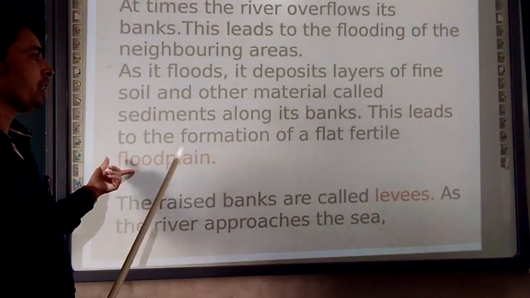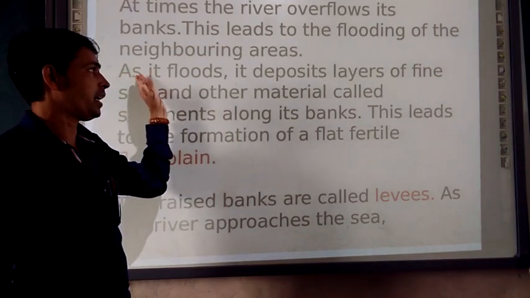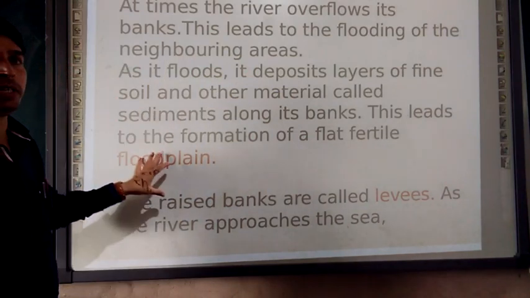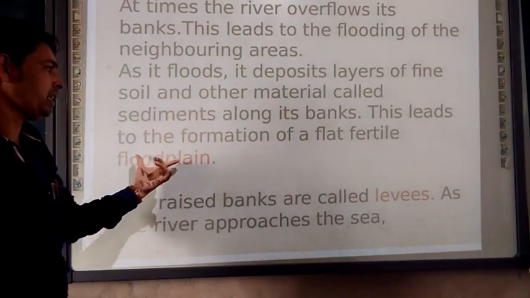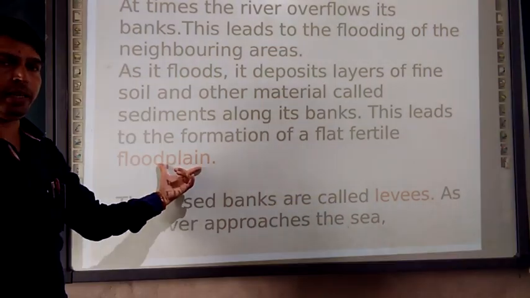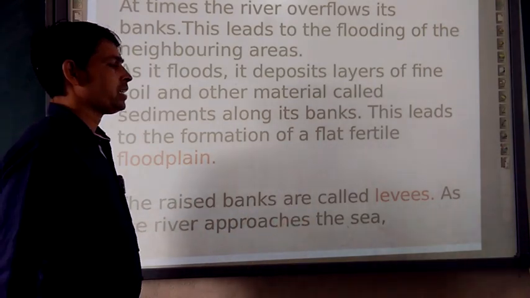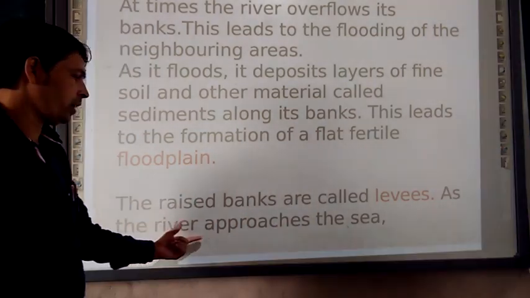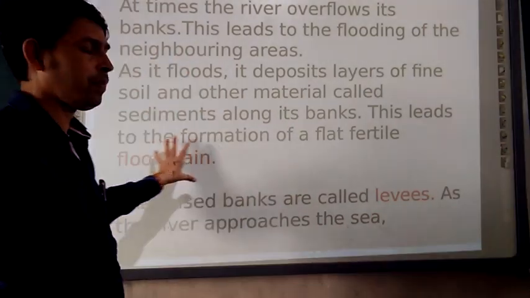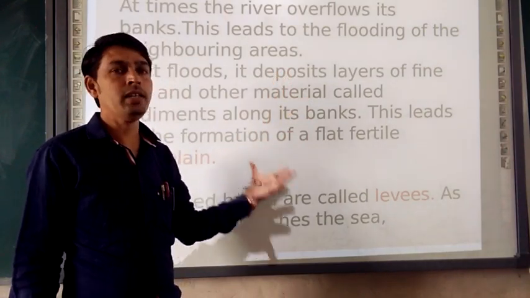And these are the depositional work of the river. Whatever the material the rivers are eroding and bringing, due to this flooding, these neighboring areas are going to be deposited by the sediments, and there will be a formation of the fertile floodplain. The raised banks are called levees as the river approaches the sea. Moving further, all this topic we will see with the help of the illustration. One photograph we will understand in a better way.